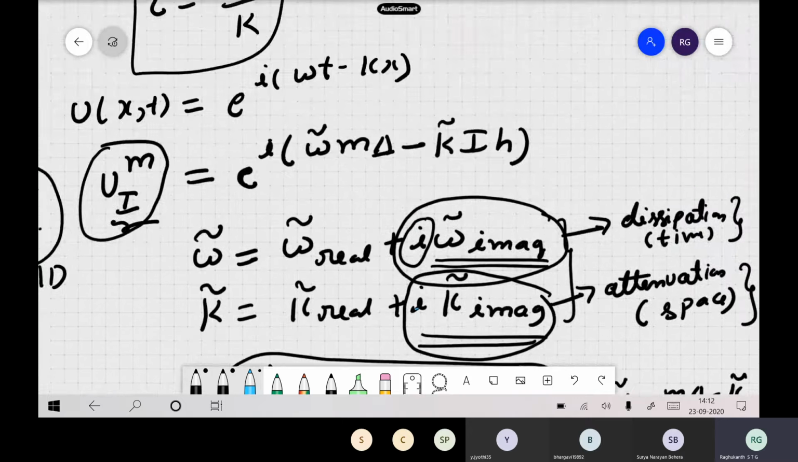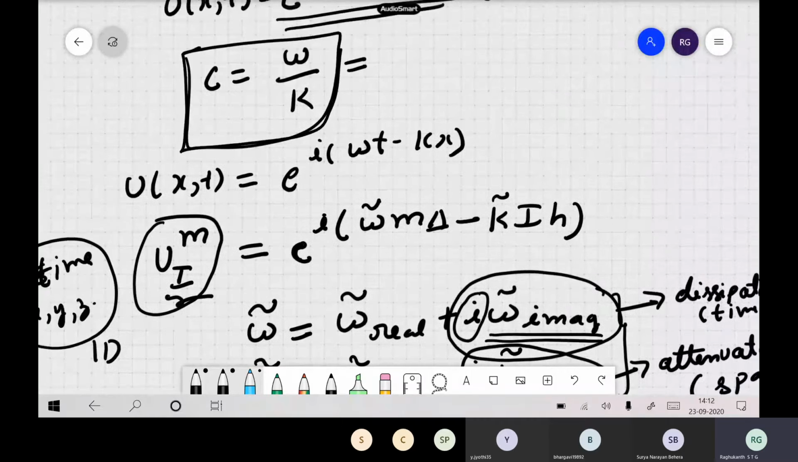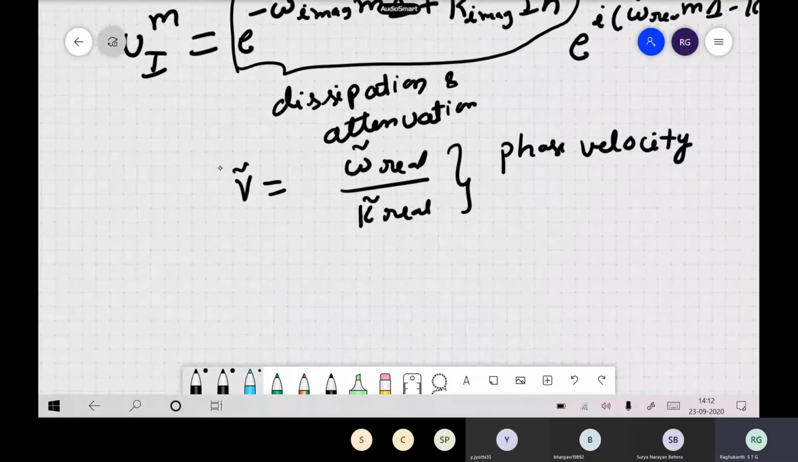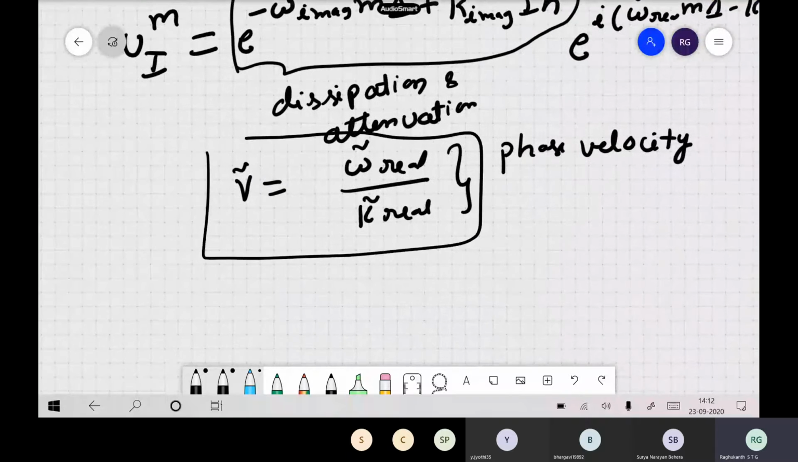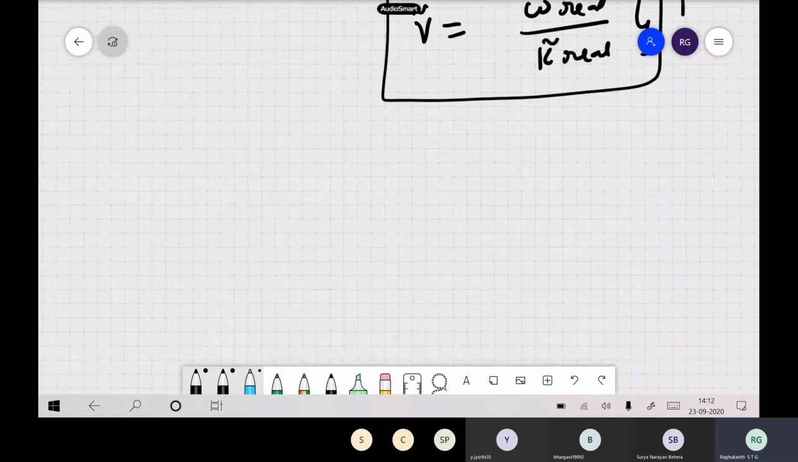In the original scheme, the phase velocity is defined as omega by k. But since we have discretized, this now becomes this type of a format. Okay, so now let us use the displacement formulation.